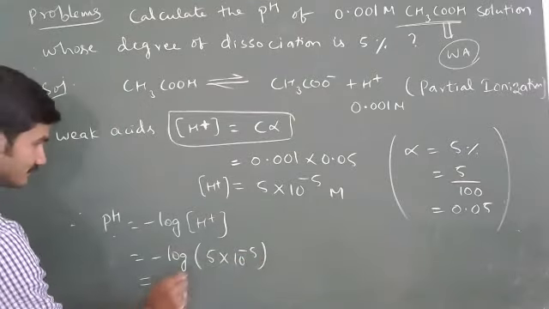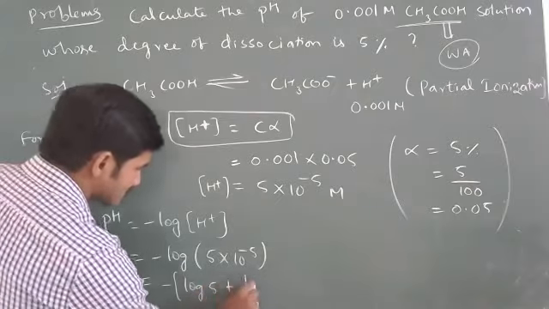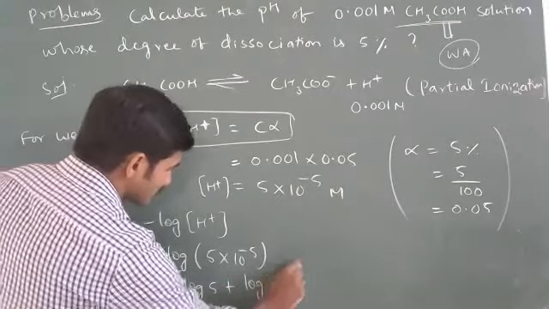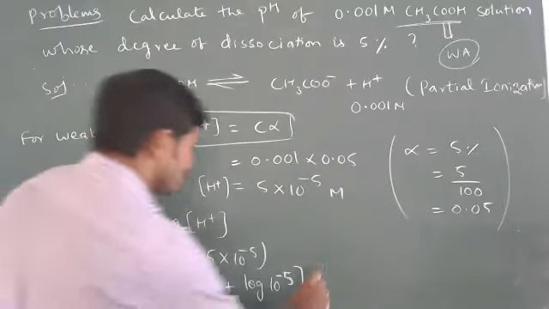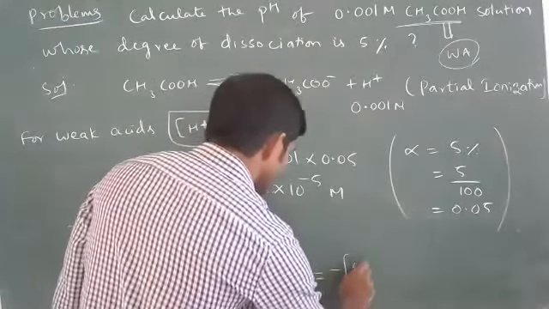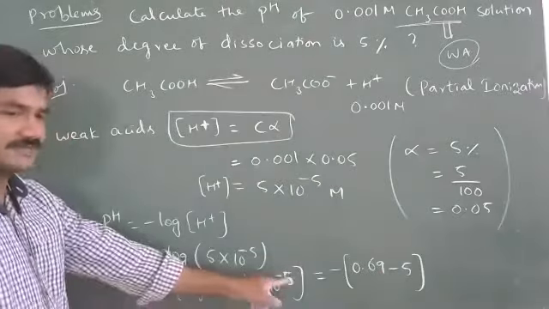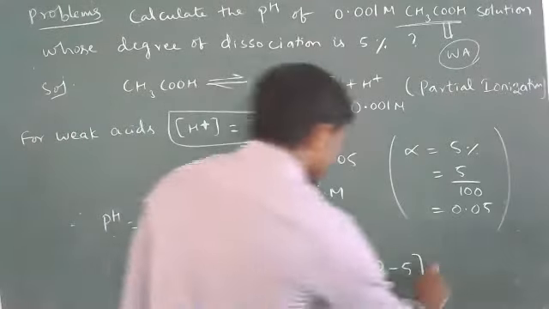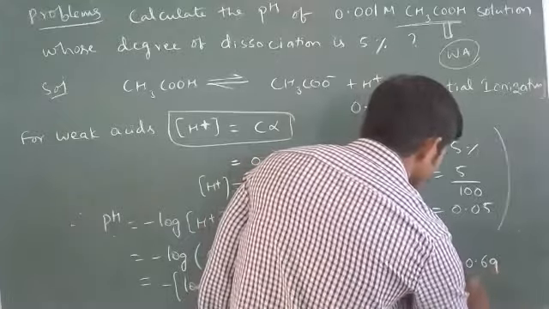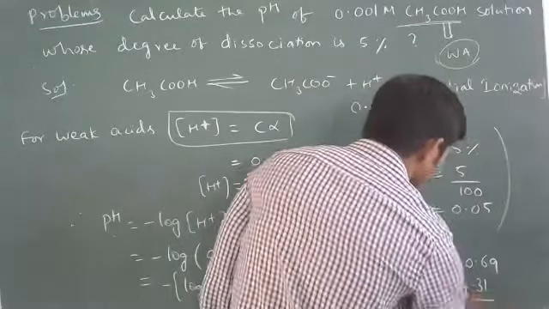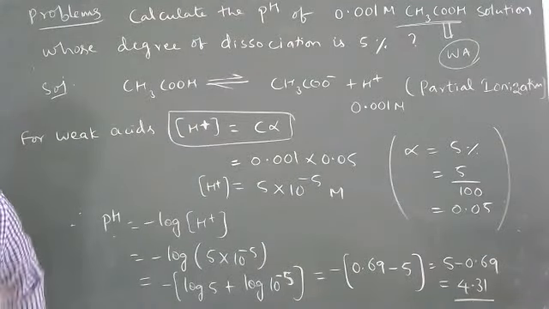Simplify this. Minus log 5 plus log 10 power minus 5 is equal to minus of log 5, value 0.69, log x power m is m log x, minus 5 log 10 base 10 is 1. So 5 minus 0.69. So you will get the answer 4.31. Is that clear?